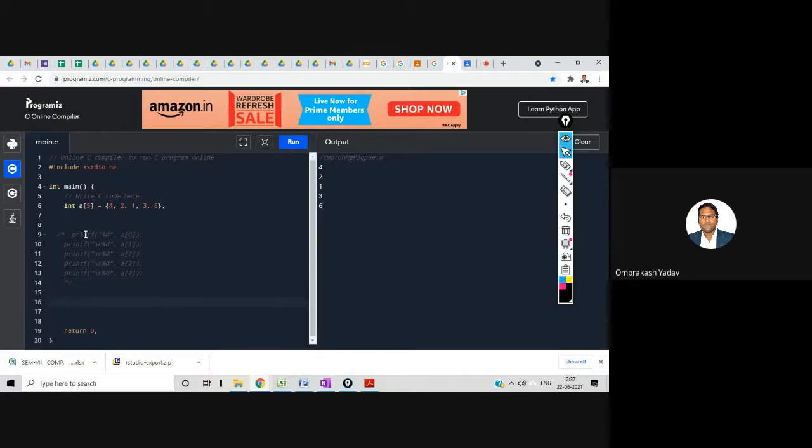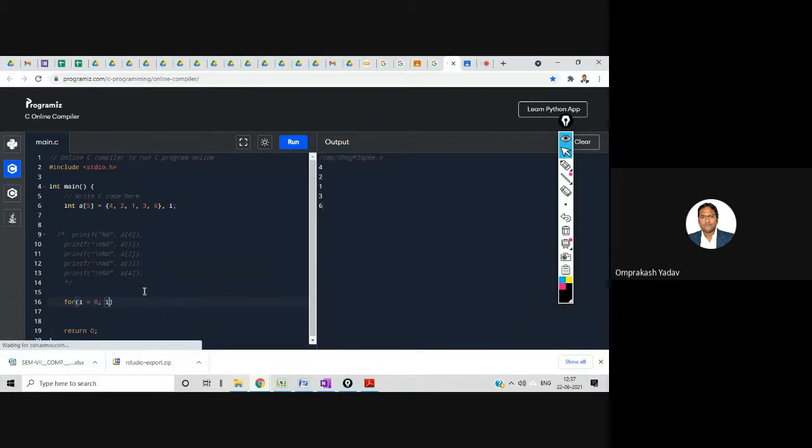What I'll do, I'll declare one variable i for looping, and I'll say over here for i is equal to 0, okay, because the index number will start from 0. So don't forget, whenever you are operating with arrays, you must start with i equal to 0. So i equal to 0, i less than 5. Why i less than 5?